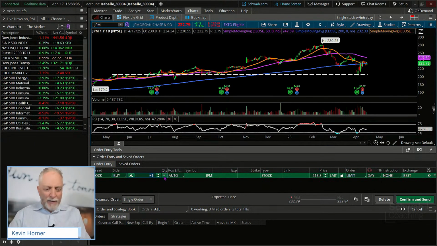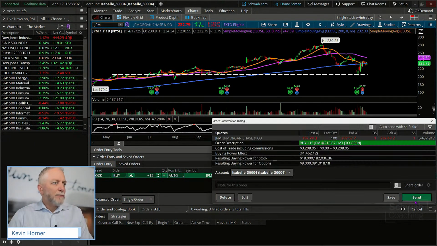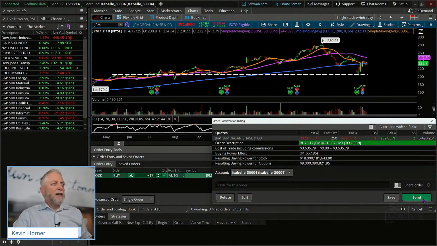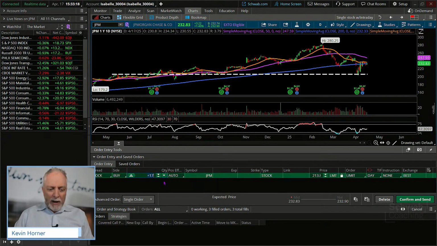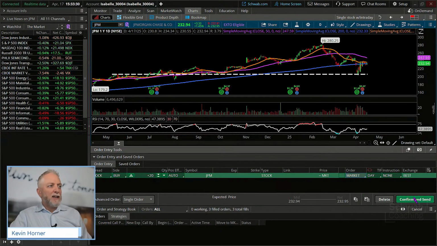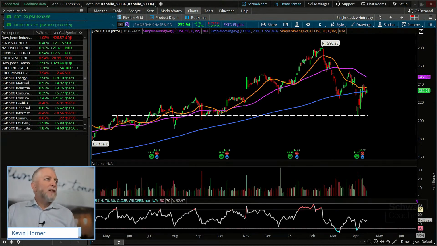So let's see how 15 looks. A little light, so let's kick that up. Remember, we're trying to get to right around 4,000. I guess I'm going to have to go all the way to 20 here. So 20 is going to put us at 42. Perfect. Right in line with our Berkshire B there, right? So let's go ahead and do that. 20 at market, as I said. There we go. All right.